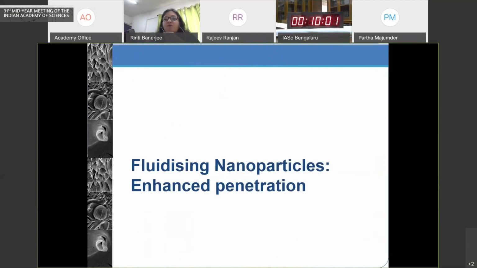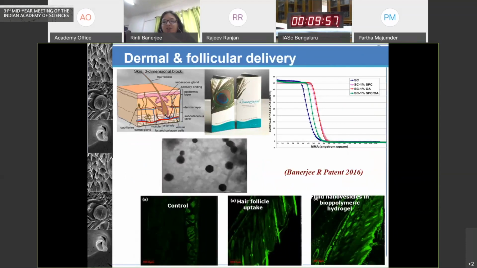Moving on to the fluidizing nanoparticle concept. Now, the skin is a barrier to drug delivery because the outermost layer of the skin is known as the stratum corneum, and this has a brick and mortar appearance where there is a very closely packed ceramide layer.